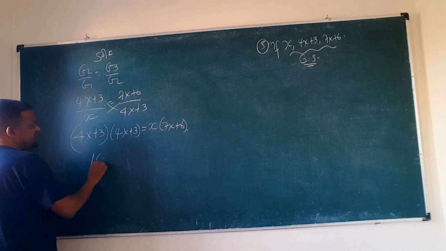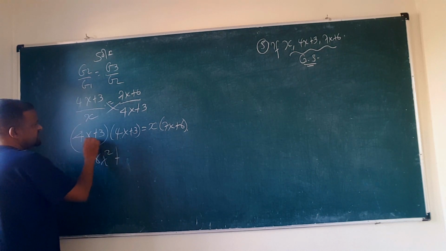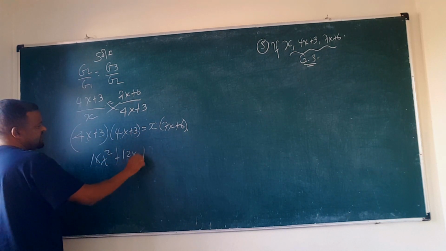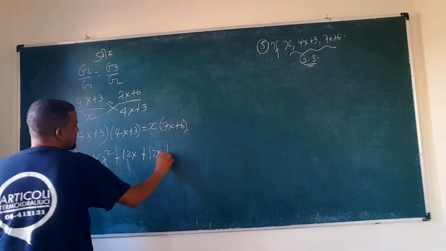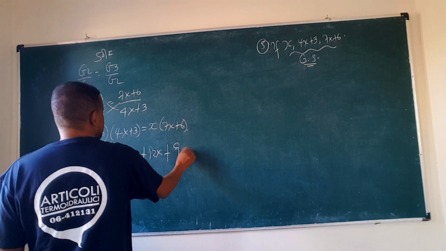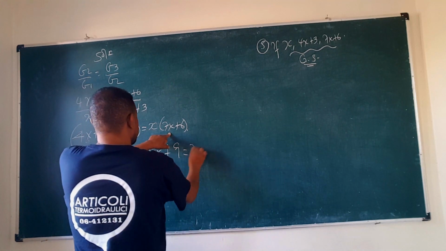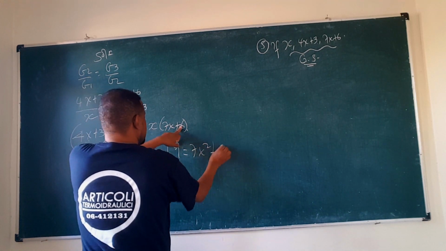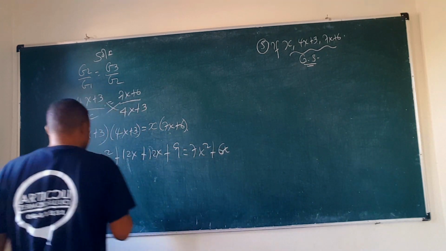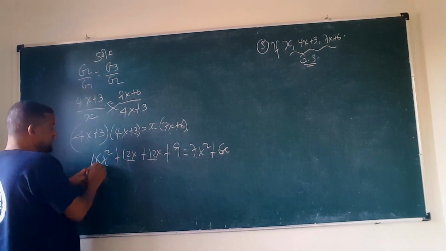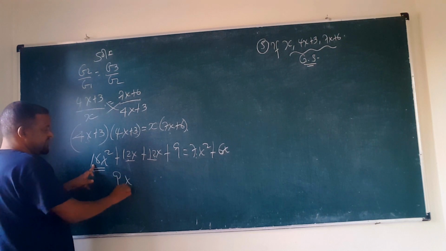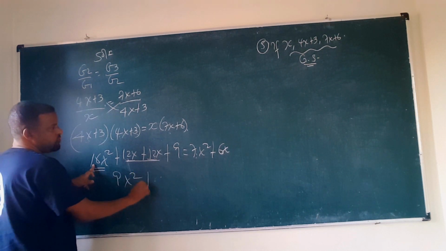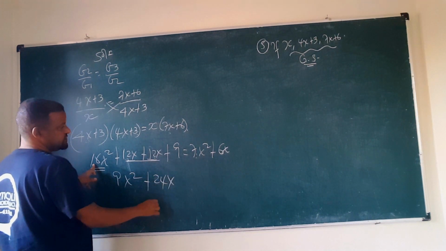So multiply this. This is 16x squared plus 12x plus ይሄ ሁለቱም ያባዛል 3 ሁለቱም ያባዛል። Okay. Plus 9 is equal to 7x squared plus 6x. So collecting like terms: 16x squared minus 7x squared is 9x squared. 12x plus 12x is 24x.